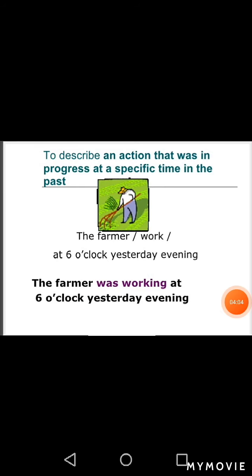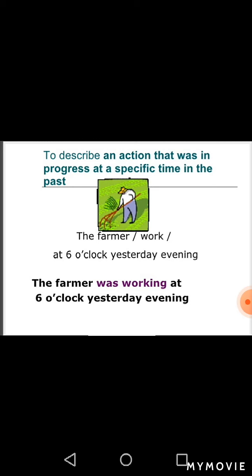Next one is to describe an action that was in progress. Past continuous tense is used to describe an action that was in progress at a specific time in the past. It means an action that was going on at a specific time in the past. For example, the farmer was working at 6 o'clock yesterday evening.